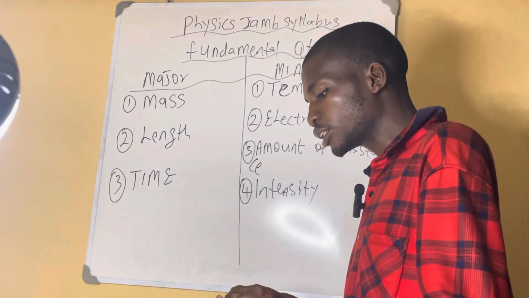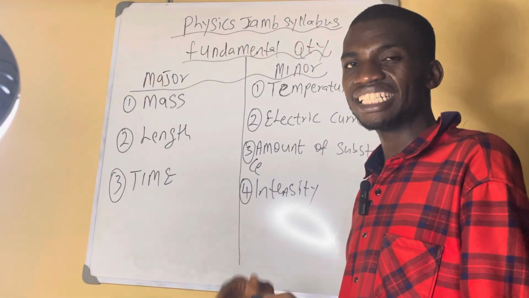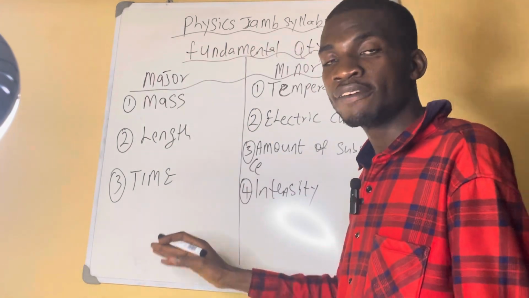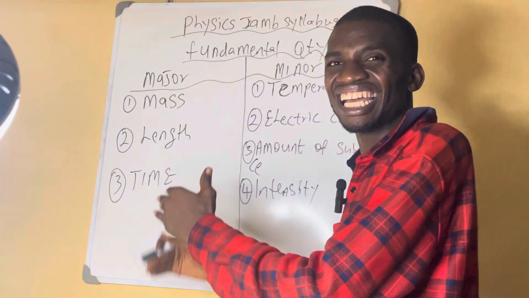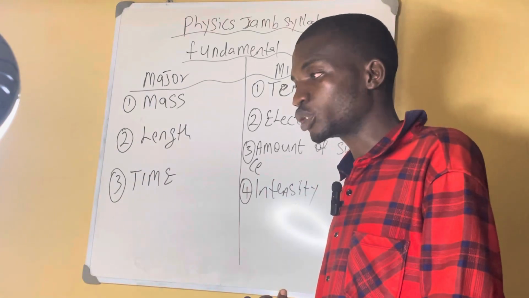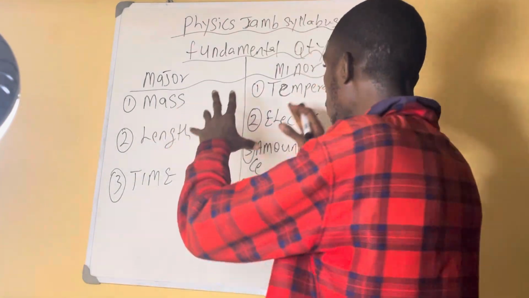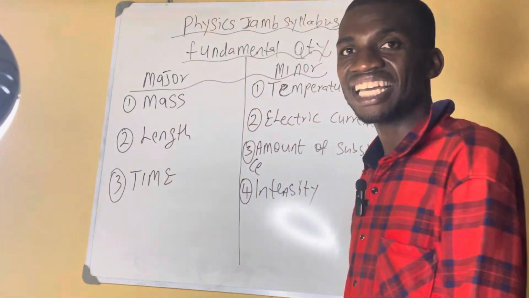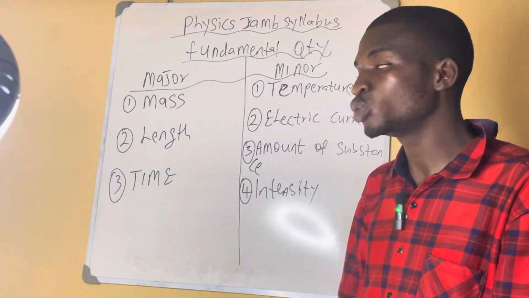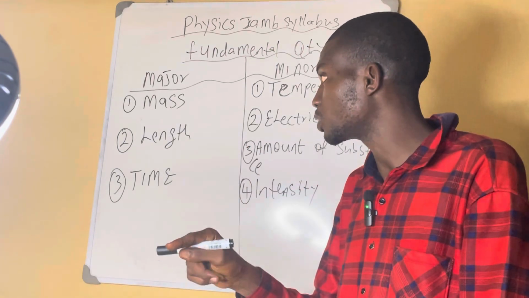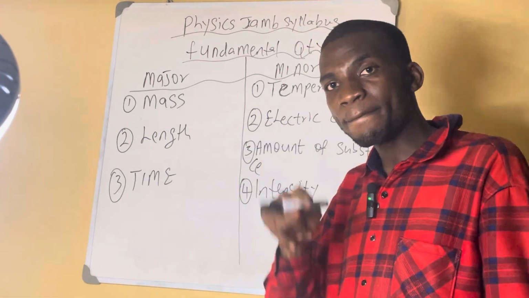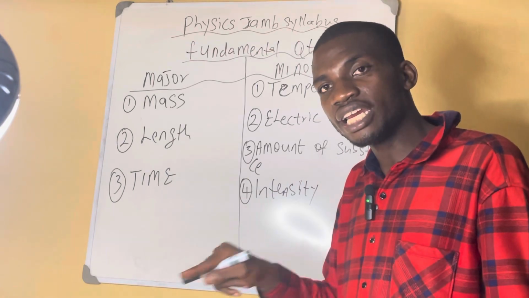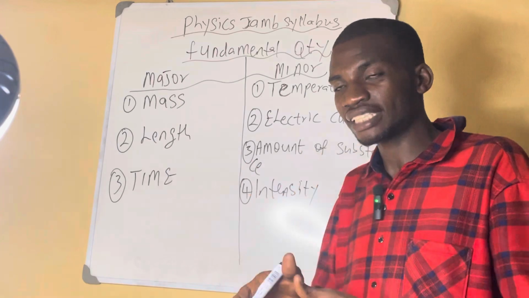So how will Jamb ask you? One of these is not a fundamental quantity. These are the major fundamental quantities. They can mix these up and use a derived quantity to ask the question. So the one that is not included here is a derived quantity. Just know that these are the fundamental quantities. So Jamb will ask you, one of these is not a fundamental quantity. A, mass. B, length. C, temperature. D, acceleration. So the answer is acceleration.